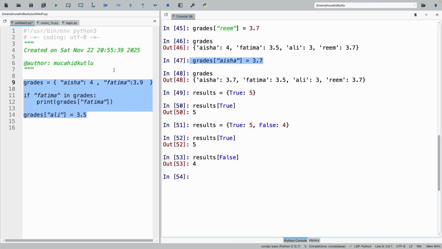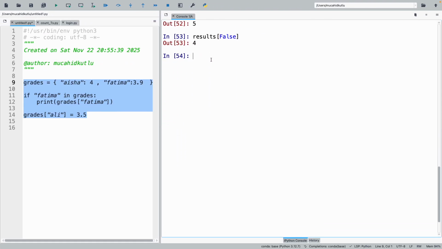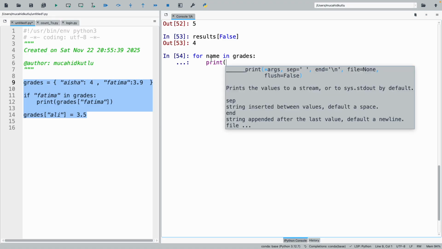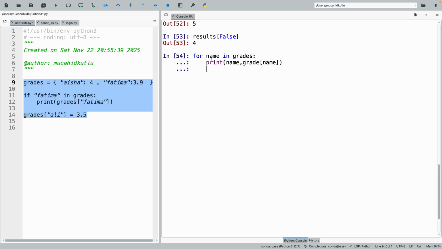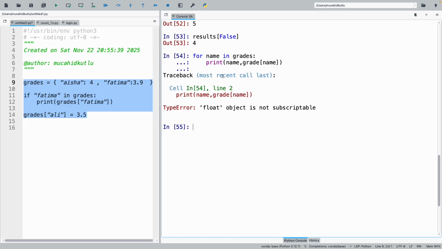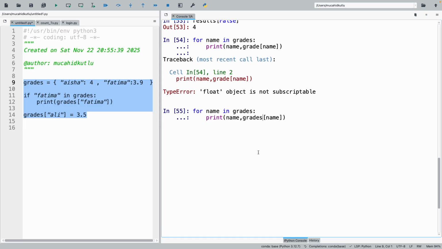In our example, for our grades, since we keep names as keys, I will say for name in grades, then it will give me the keys in my dictionary, and then I can use that key to access their values. This should be grades, yeah.